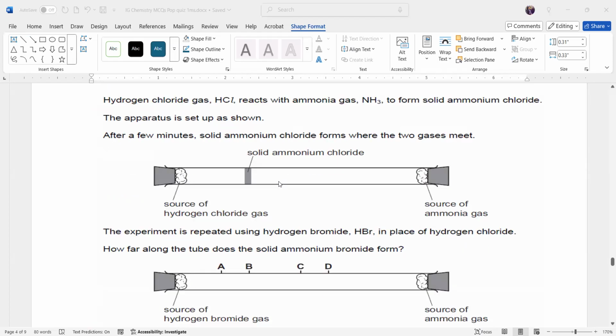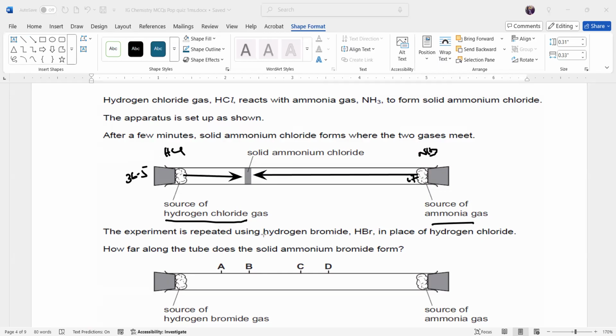Question 9. Any doubt? No, sir. Look, we have ammonium chloride which is formed. Look, this is hydrogen chloride. What is the mass of hydrogen chloride? That is 36.5. And what is the mass of ammonia? That is NH3, so 17. We know ammonia will diffuse faster, so it will cover a greater distance and HCl will cover a smaller distance. And this is the point where the two gases will combine.